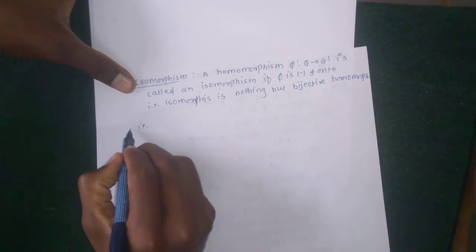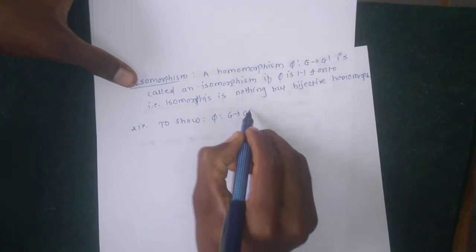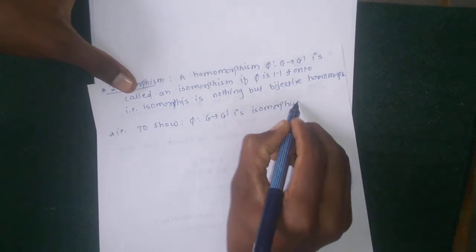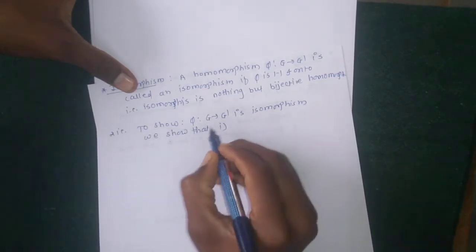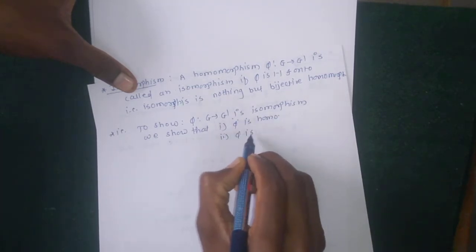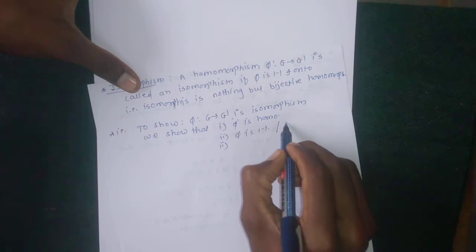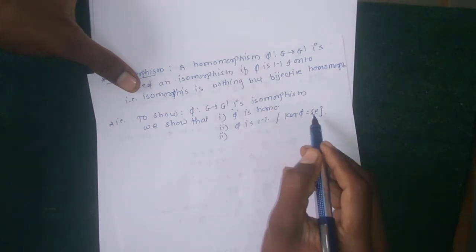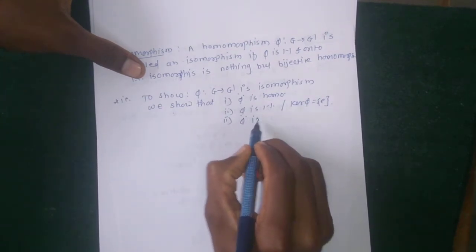That is, to show phi from G to G dash is an isomorphism, then we show that firstly phi is a homomorphism, second show that phi is 1-1, or show kernel phi equal to singleton identity, as in the above theorem, and third phi is onto.